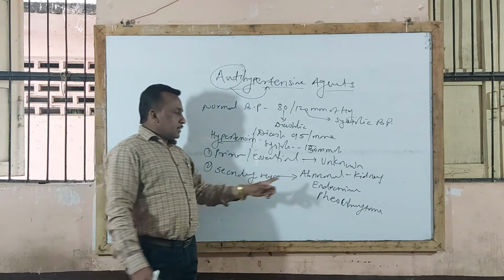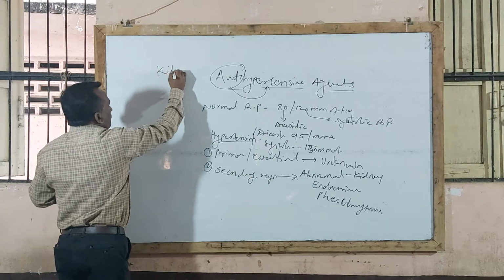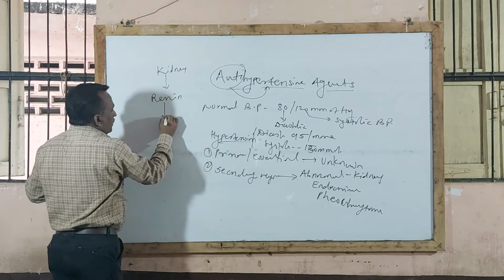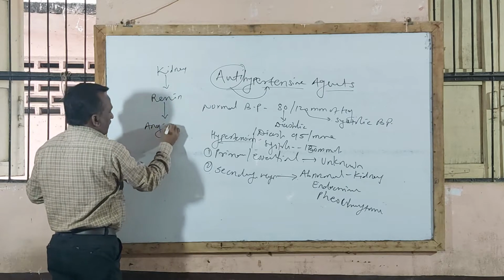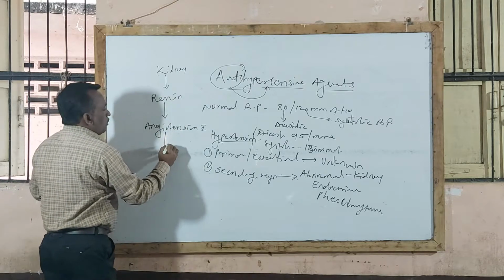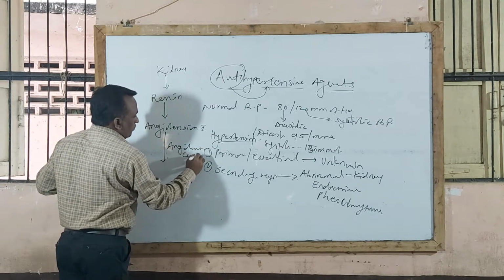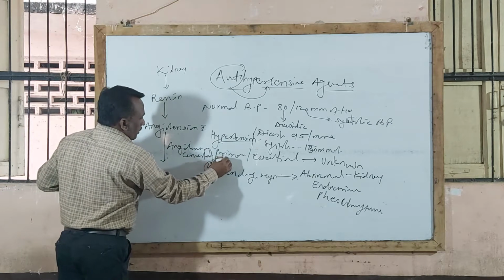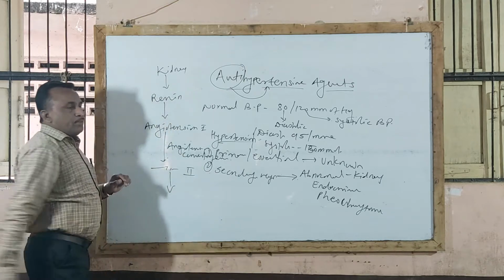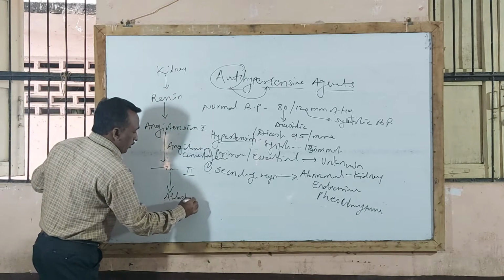For example, consider a kidney failure condition. The kidney secretes renin. This renin converts angiotensinogen into angiotensin 1. This angiotensin 1, in presence of the enzyme angiotensin converting enzyme, is converted into angiotensin 2, and once angiotensin 2 is formed, it causes the release of aldosterone.